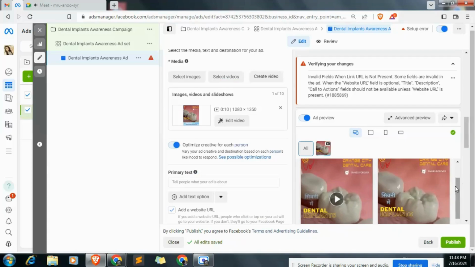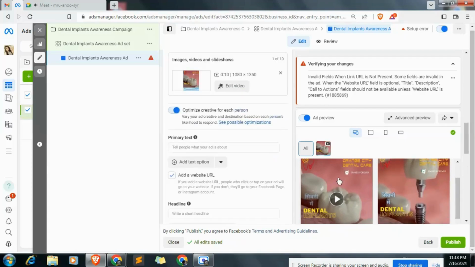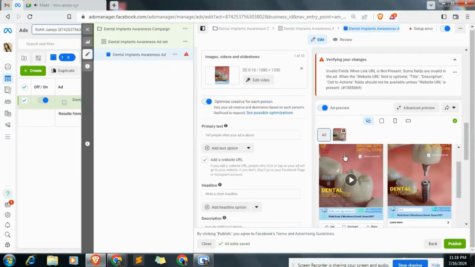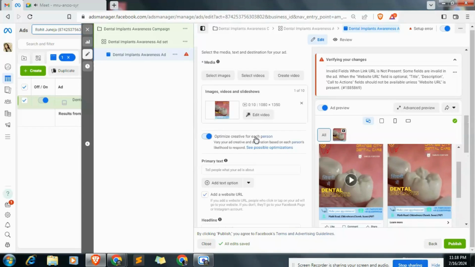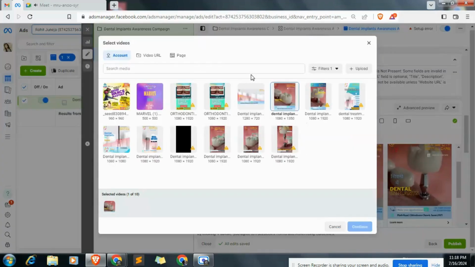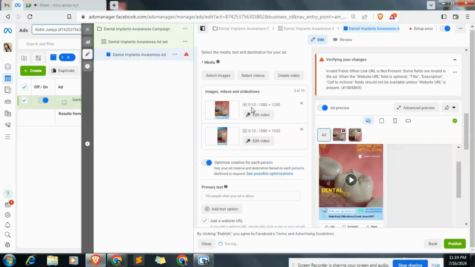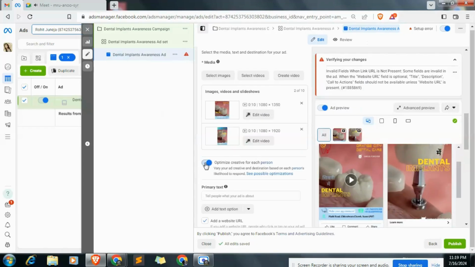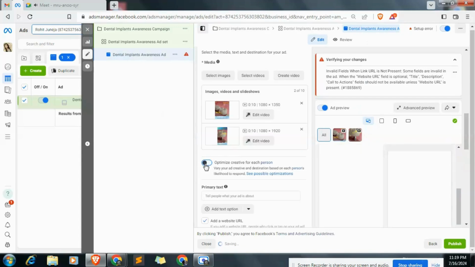Let me show you. This is the preview image, and it will show only on those placements where it is suitable, since this is not a mobile-type vertical video. So we need to optimize the creative for each placement. So I'll upload another video like this and continue. I have added another video for mobile placements, and from this place it will automatically optimize my video for each person.